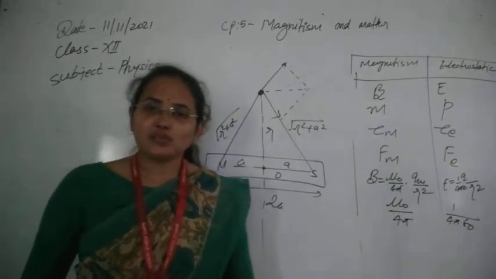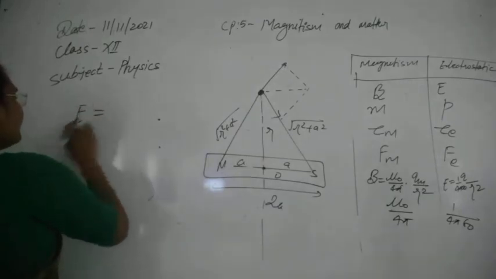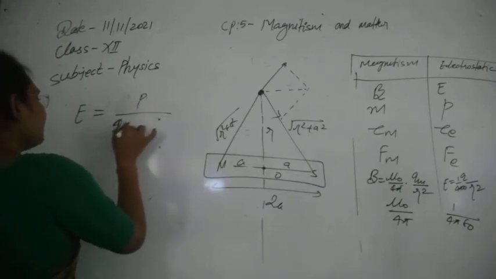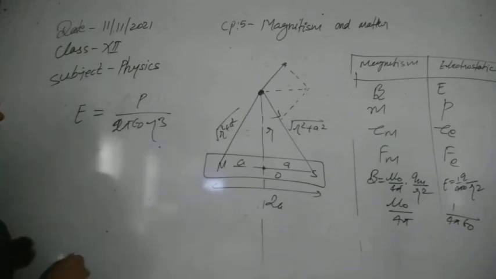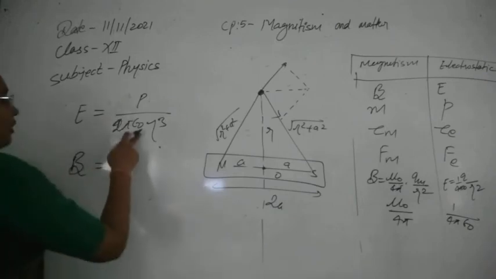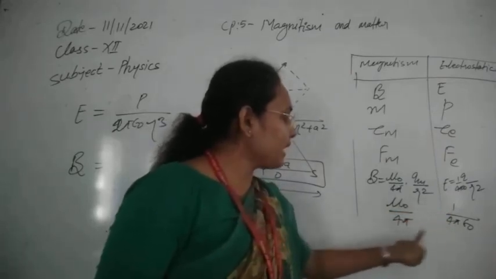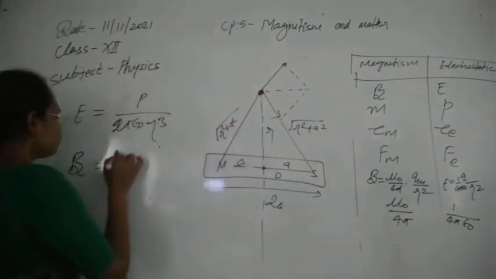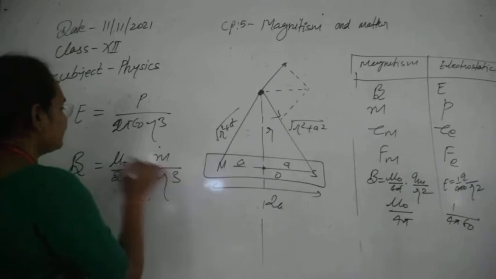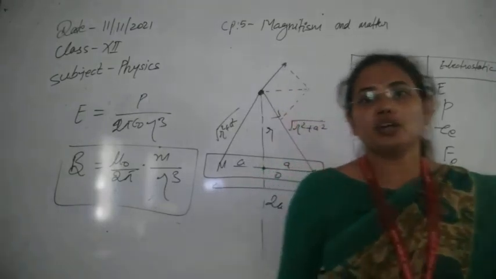Here I am not deriving it, we can also use the analogy with electrostatics. In electrostatics, we calculated the value of the electric field at the equatorial point due to an electric dipole, and that was obtained as P upon 4 pi epsilon 0 r cube. Similarly here, if you use that analogy, 1 upon 4 pi epsilon 0 is analogous to mu 0 upon 4 pi. So we can write mu 0 upon 4 pi, P is analogous to m, and this will be r cube as it is. And this will be the value of the magnetic field. So in the same way, you can just use the analogy in this case.